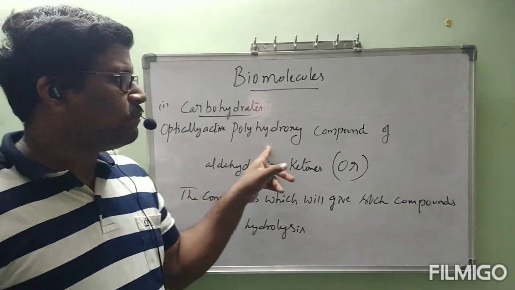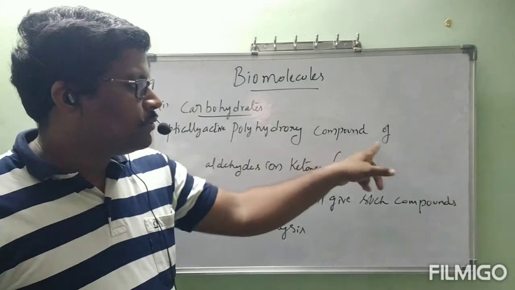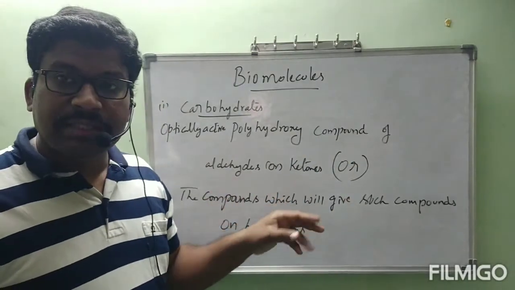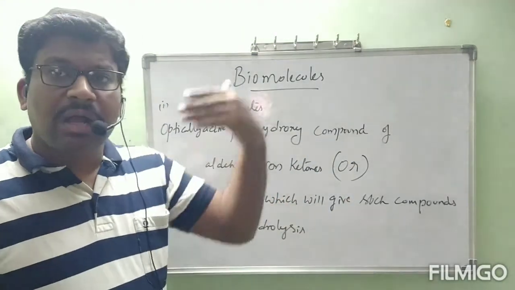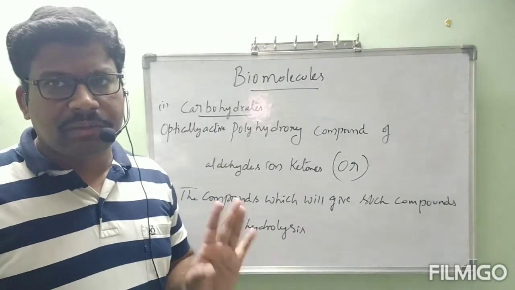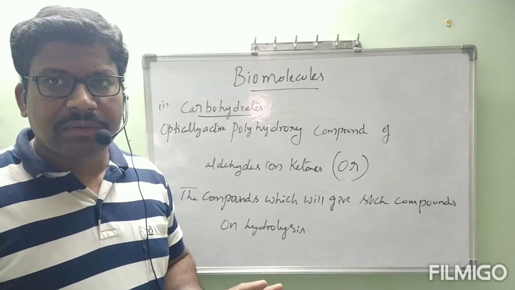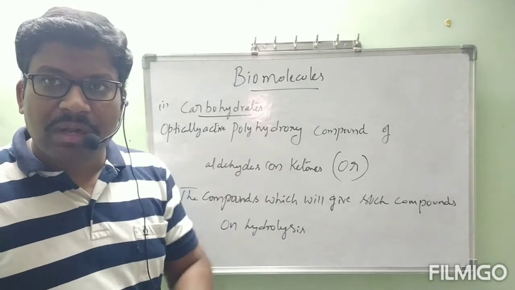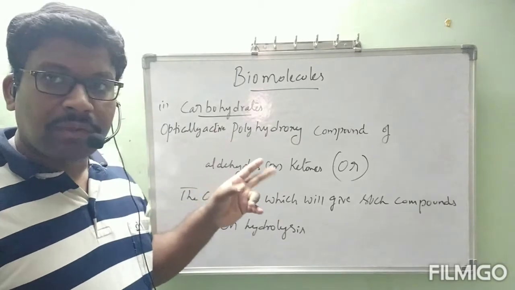That is the meaning of polyhydroxy. Compound of aldehydes or ketones means that along with those OH groups, an aldehyde group or ketone group must definitely be there. Along with that aldehyde or ketone, so many OH groups are present in the compound, and the total compound is optically active.